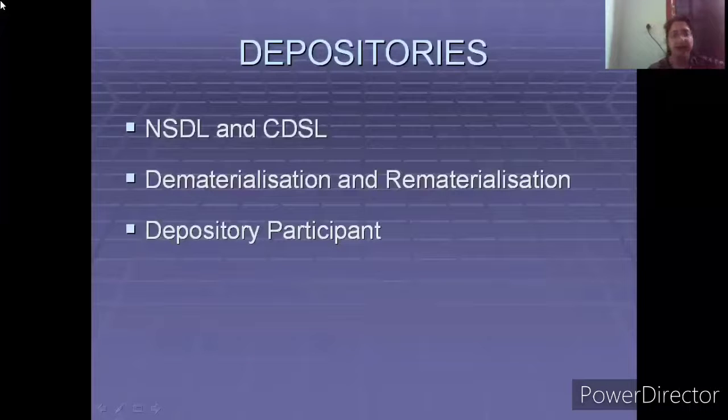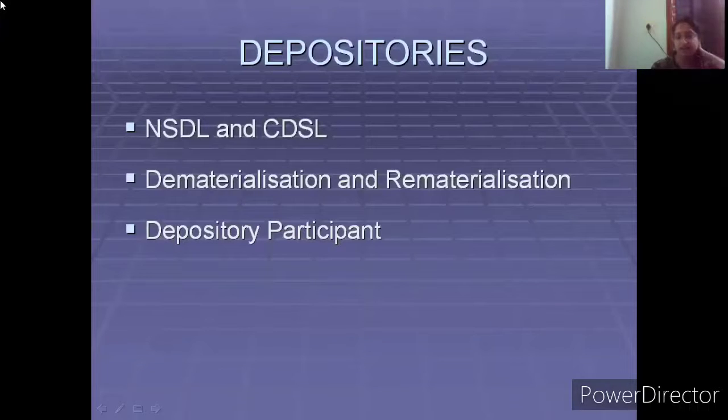There are a lot of hassles with physical certificates. Relating to the registration, there will be a lot of hassles. There may be fake certificates in circulation. Getting it registered in your name will be very time consuming. Damage can happen to those physical certificates. Because of all these reasons, physical certificates have been mostly done away with.